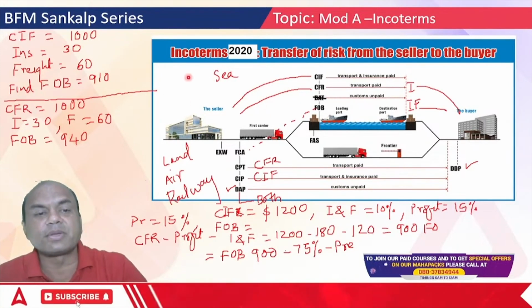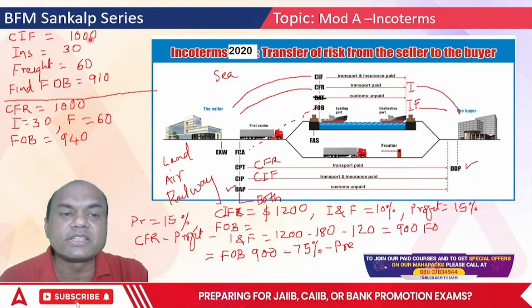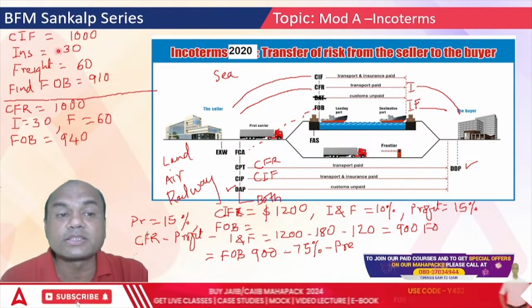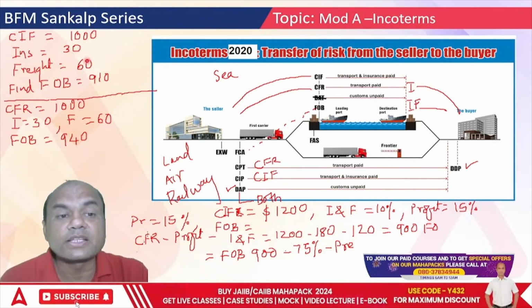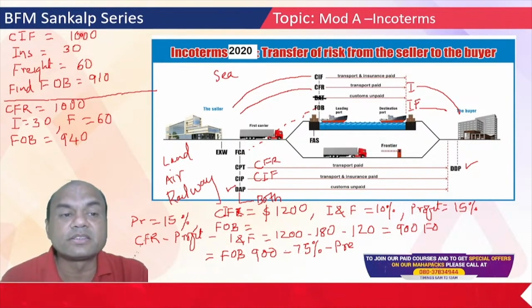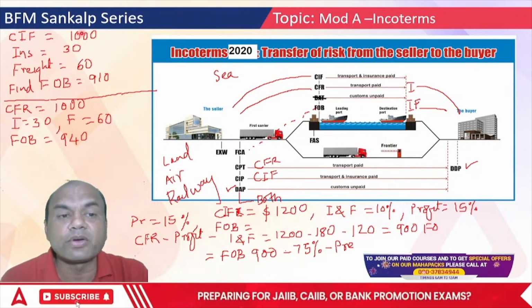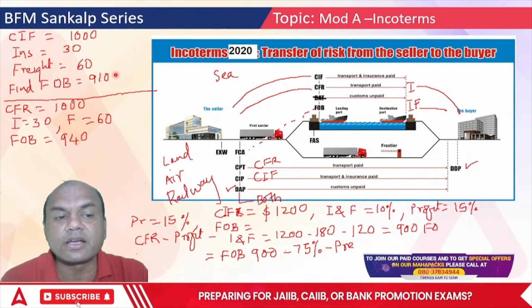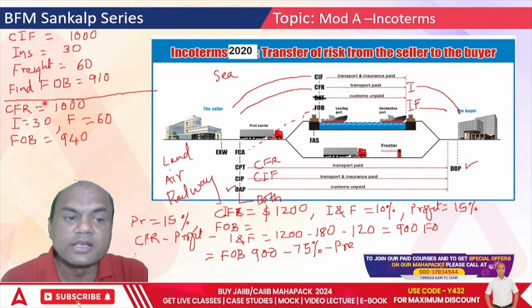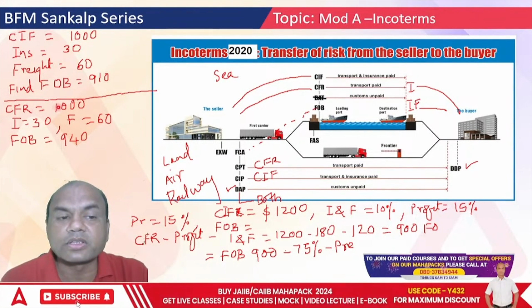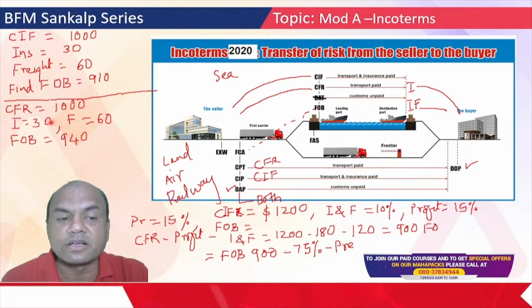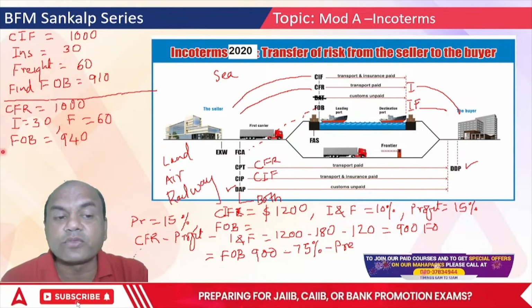See, this is the example I have given. Suppose I have CIF of 1000, insurance is 30, freight is 60. Then my FOB will be 1000 minus 90, 910. CFR, cost and freight, it is 1000. Insurance is 30, freight is 60. Then what will FOB be?